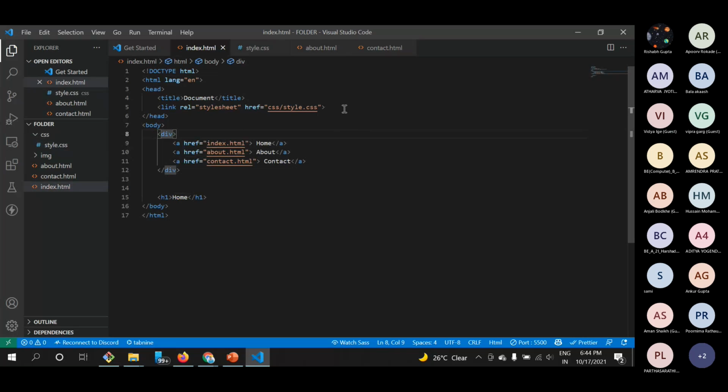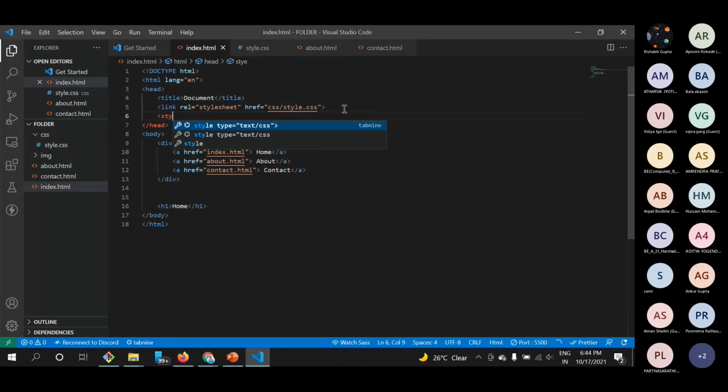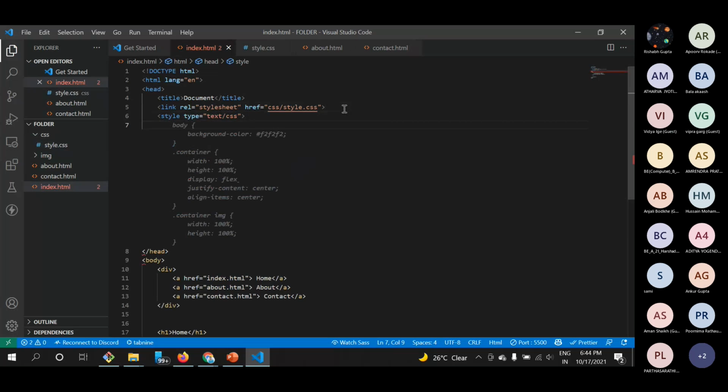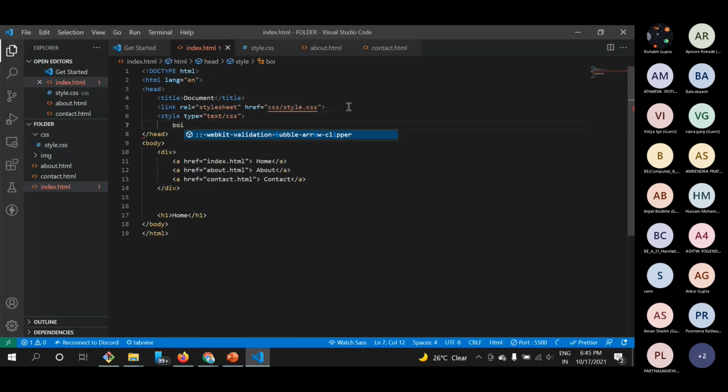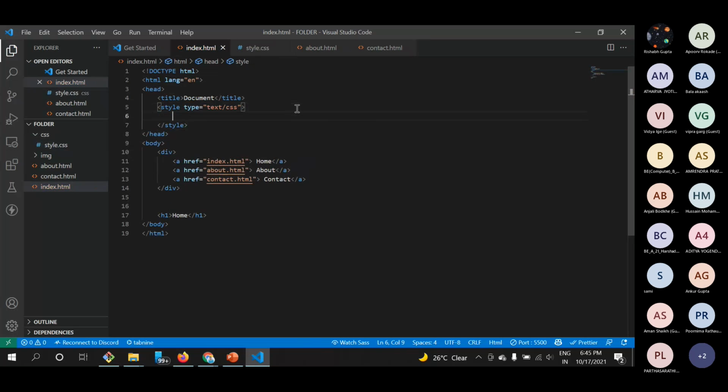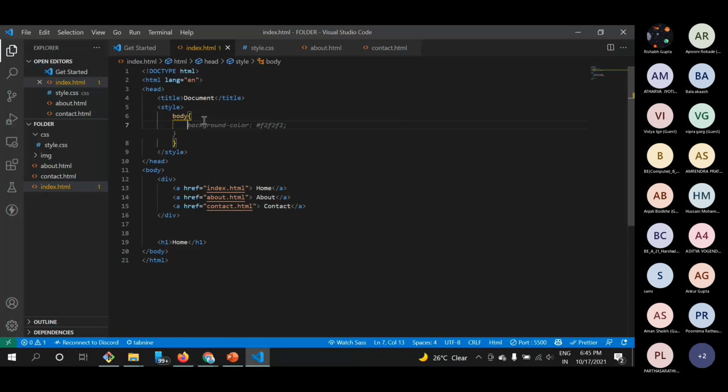The second thing is using them as an internal file. So we can use a style tag here in our HTML, sorry, head tag, and then we can write our whole CSS here. I just want to remove this line, and first of all, let's close this style tag. So we can write the CSS here. This is just an optional thing, not mandatory, so we can remove this. And then the same thing, we will just start with the body tag. What is this body and what are the rules of these curly braces? We'll have a look at it in a few seconds.